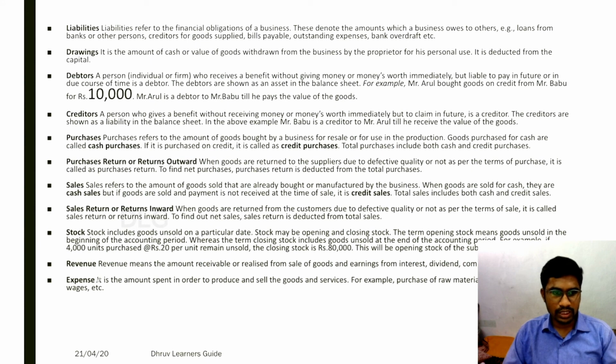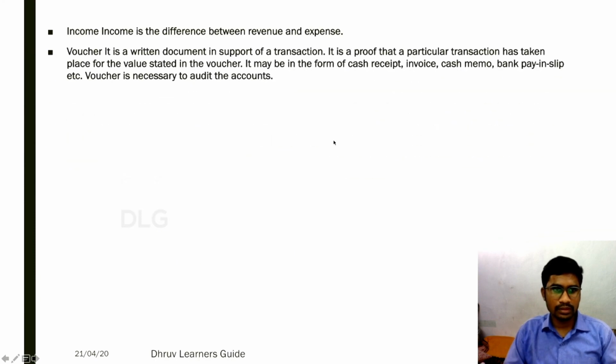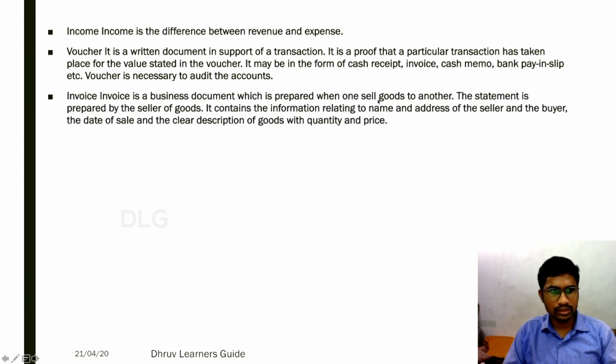Expenses. So what is an expense? It is an amount spent in order to produce and sell the goods and services. For example, purchase of raw material. When we purchase a raw material, we are supposed to pay the amount, right? So it is said to be an expense. Payment of salaries. We are supposed to make the payment to the employees, right? Wages, etc. So what is income? Income is the difference between revenue and expenses. Let us discuss this in the upcoming videos. Account voucher I have already discussed.